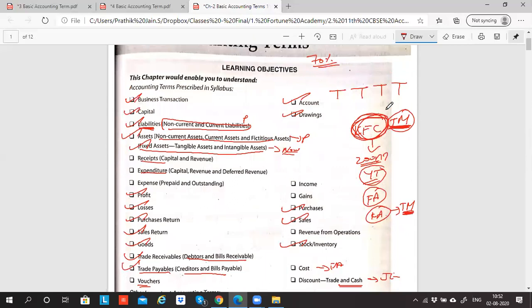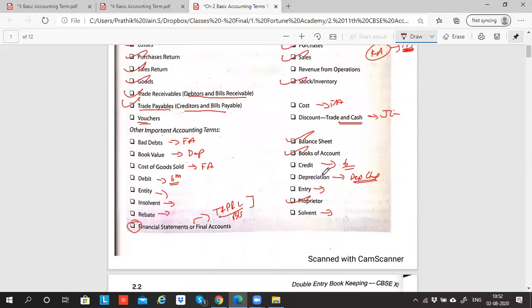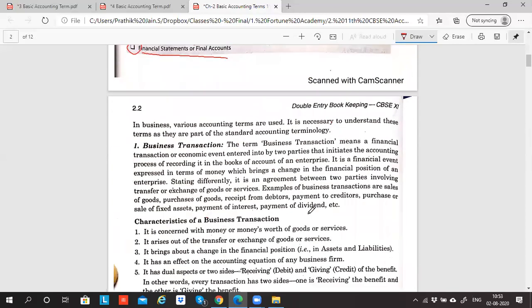Yeah, so I would feel that the remaining things I will explain as and when we come to the respective chapters, because in those chapters it is explained in detail. So now if we read also, nothing will go into our head. So I'll just wind up this second chapter with financial statements or final accounts.